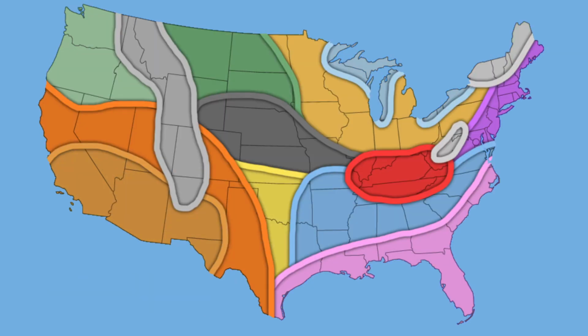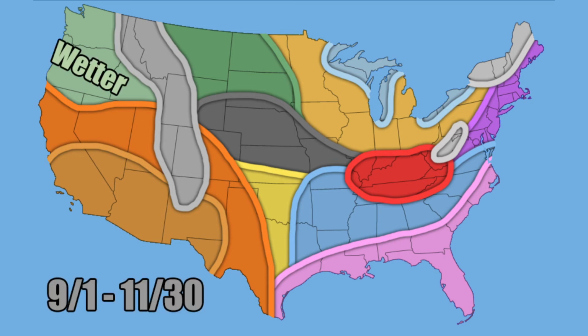So here is your overall forecast, and we're going to go from west to east, and we're going to decipher what all of these different colors mean. We're going to start off here in the Pacific Northwest, and this is the area where I think it is going to be wetter than normal. You saw that on the precipitation forecast, and that is mainly due to the La Nina pattern.